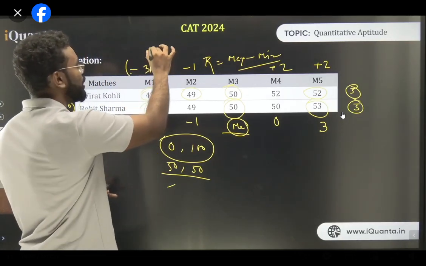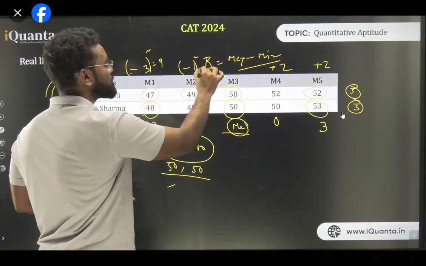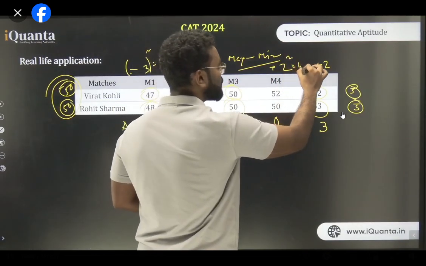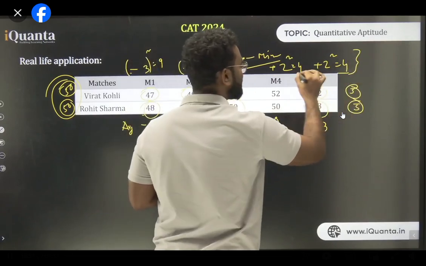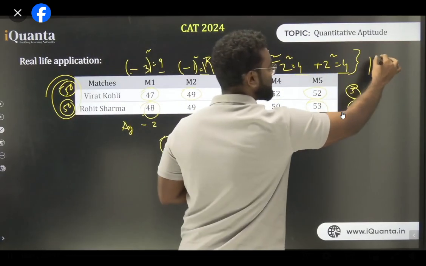Minus 3 squared, how much? 9. Minus 1 squared, how much? 1. Plus 2 squared, 4. Plus 2 squared, 4. So the total deviation, if I calculate with squaring, will be 4 plus 4, 8, plus 1, 9, 9, 18. So the deviation for this is 18.